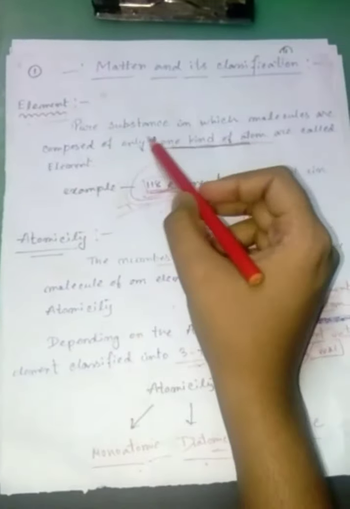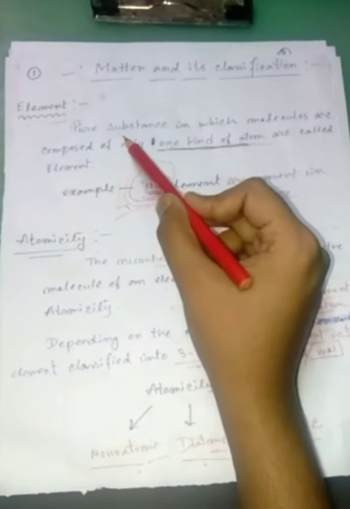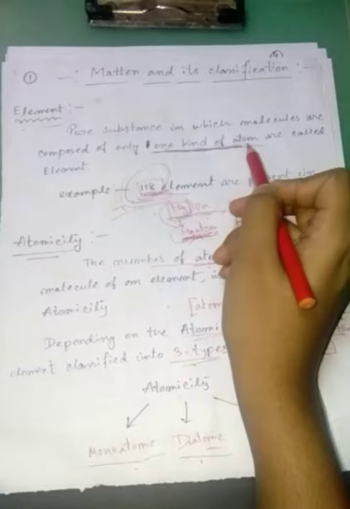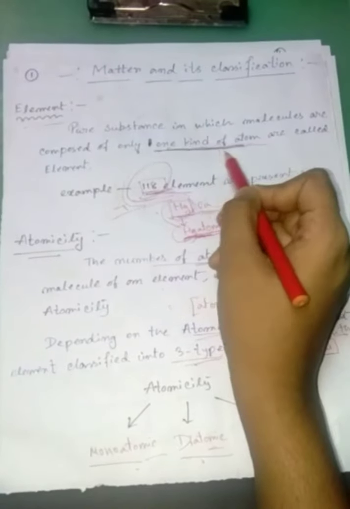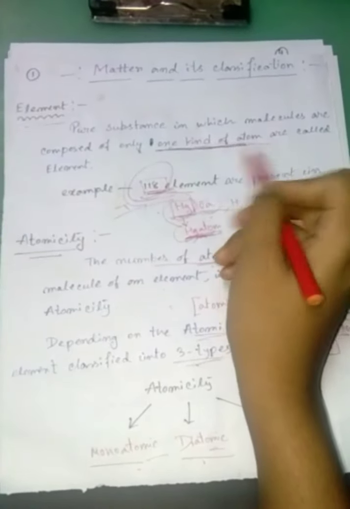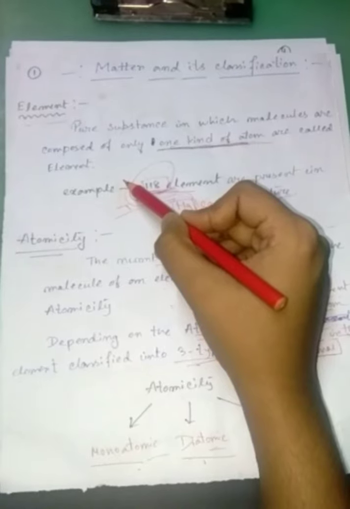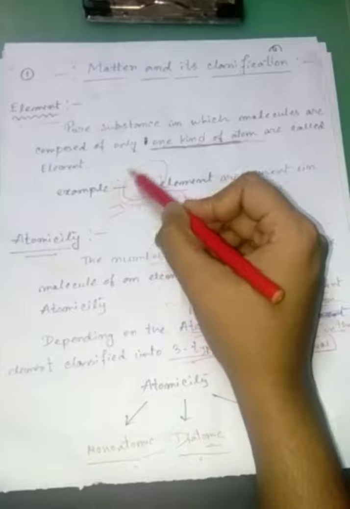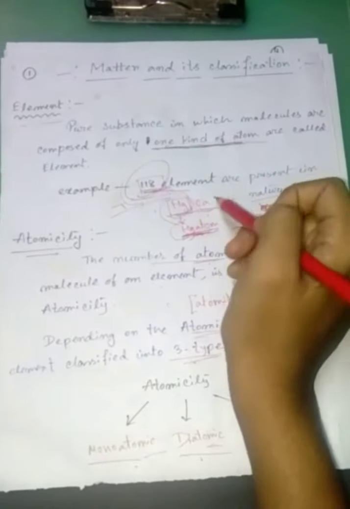So here is the definition: pure substance in which molecules are composed of only one kind of atom. This one kind of atom line is very much important. These are called elements. So what is an element? Elements are those substances which contain only one kind of atom.